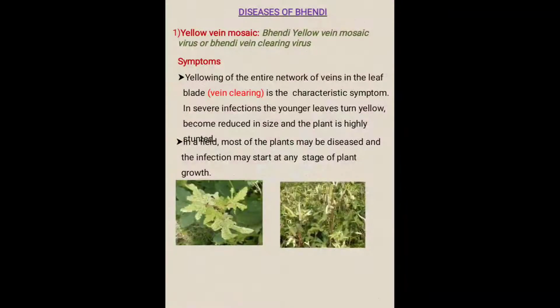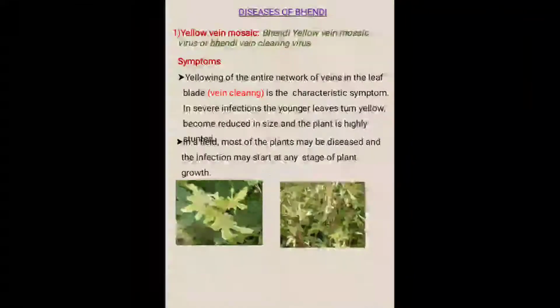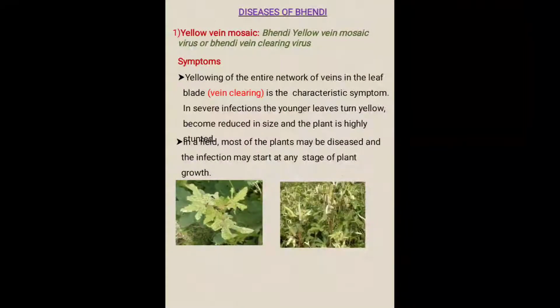First of all, we see the symptoms. The first symptom, yellowing of the entire network of veins in the leaf blade, that is called vein clearing, is the characteristic symptom of this yellow vein mosaic disease of Bendi. Means what?